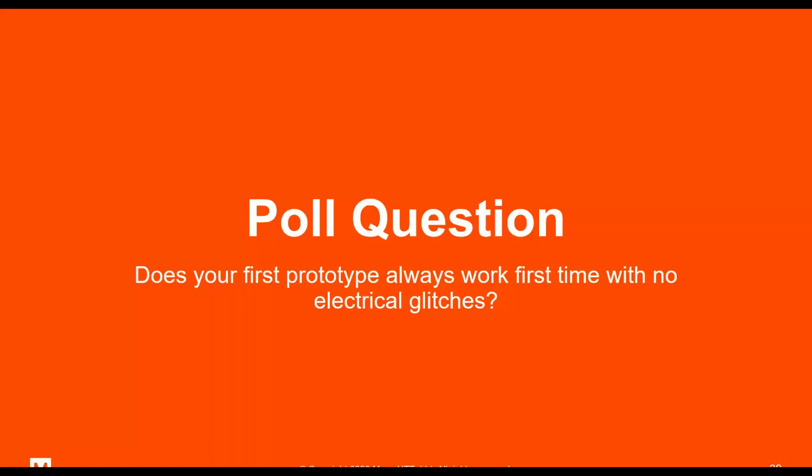Great. This is another yes/no question that we have going on. So again, if you could just take a few seconds. Does your first prototype always work the first time with no electrical glitches? Yes or no? Again, we're keeping it very simple for today's polling, but this will give us a good idea on who are the wizards on prototyping. We'll give it just another few seconds before moving back to the presentation.